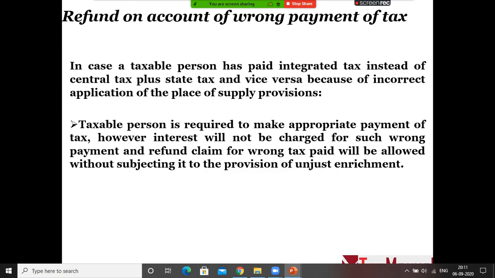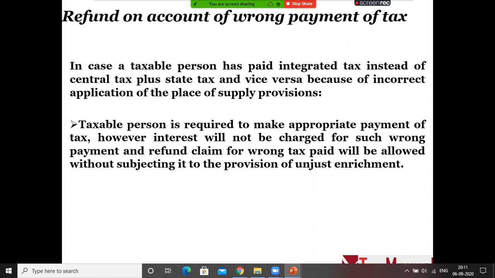Next, refund on account of wrong payment of tax. Just now someone told that instead of CGST or SGST, he paid IGST, right? And later on the invoice was rectified. See the second para: the person is required to make appropriate payment of tax, meaning the correct tax you will pay. Interest is not to be paid in this case.